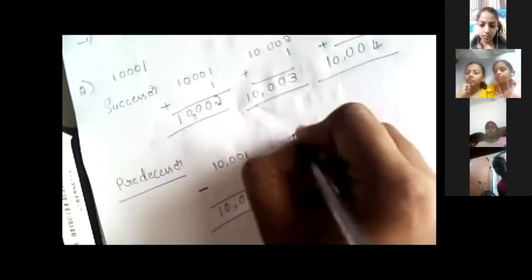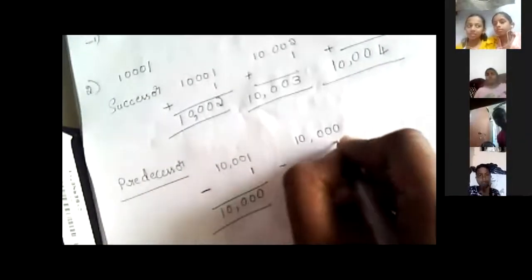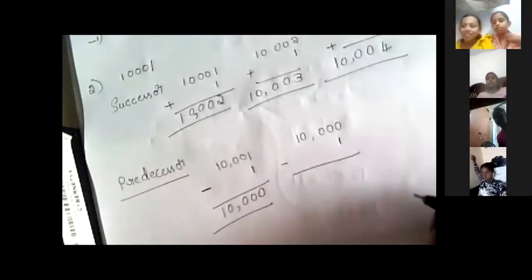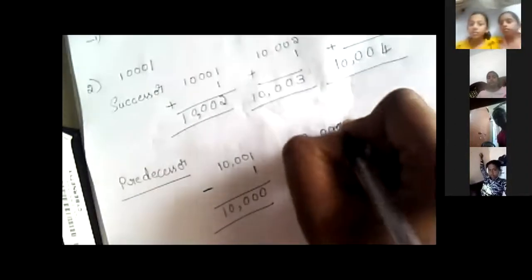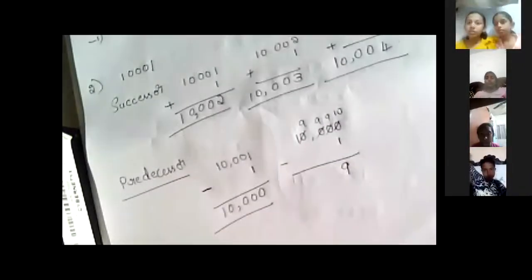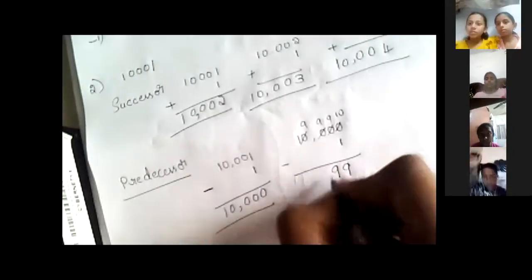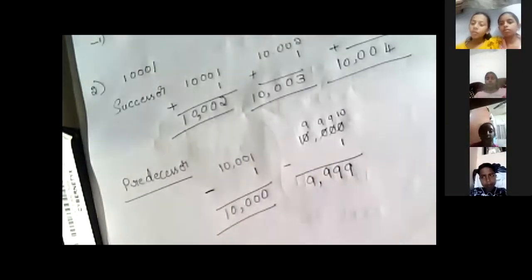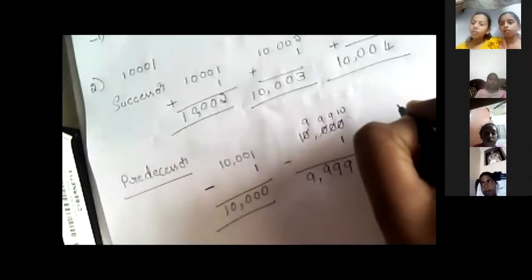Next, we take 10,000 and subtract 1. In 0, we can't subtract 1, so we take a borrow. Then it will be 10, and the other digits are 9, 9 and 9. In 10, if you subtract 1, it's 9. So the before number of 10,000 is 9,999. Again, we need one more predecessor.